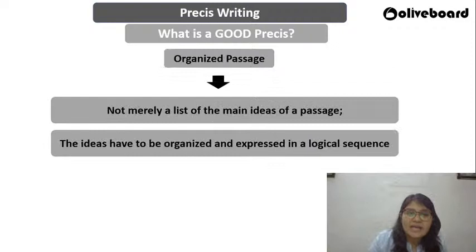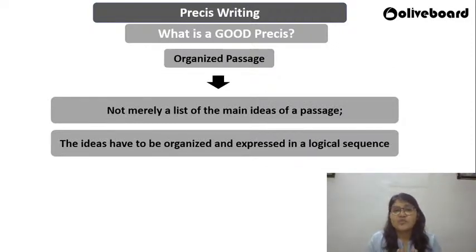Next, organized passage, guys. Again, I'm telling you, you cannot just take the important points, select them and put them in a sequence. No, you need to make some sense out of it. It is not a list, but a coherent, organized passage. There should be a logical sequence in the passage.